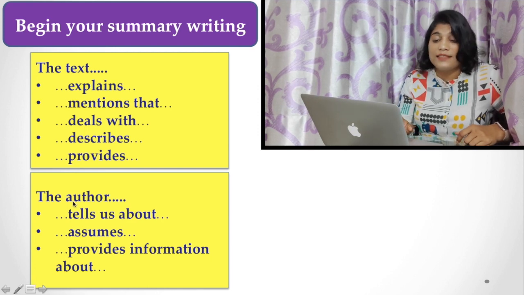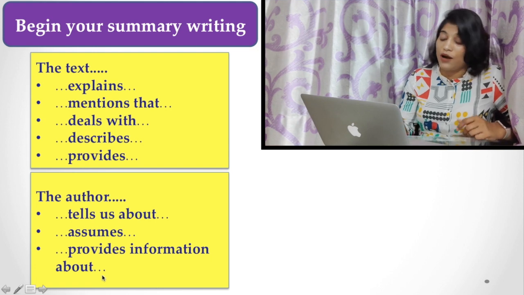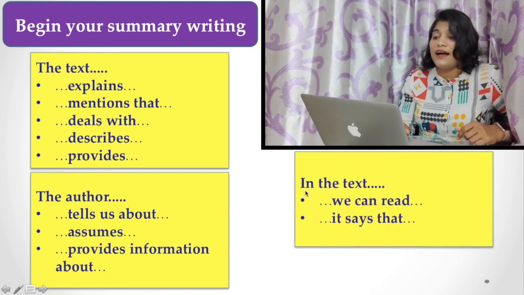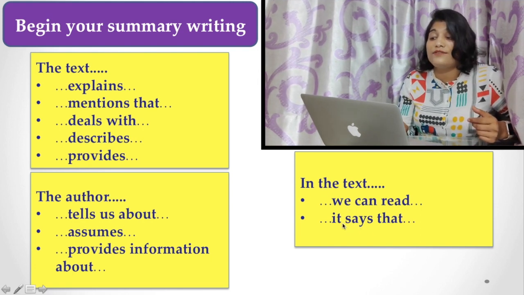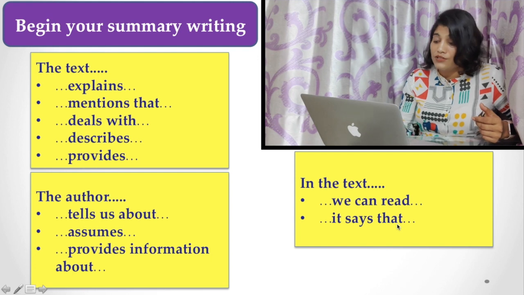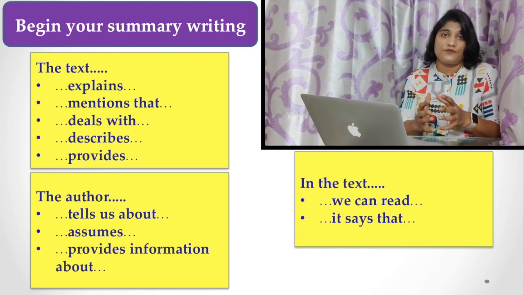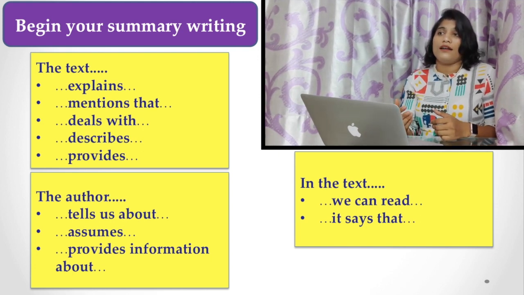Similarly, you can say the author tells us about, assumes, provides information about, etc. Or you can say in the text we can read it says that, etc. You can choose any of these expressions while you try to start your lines.